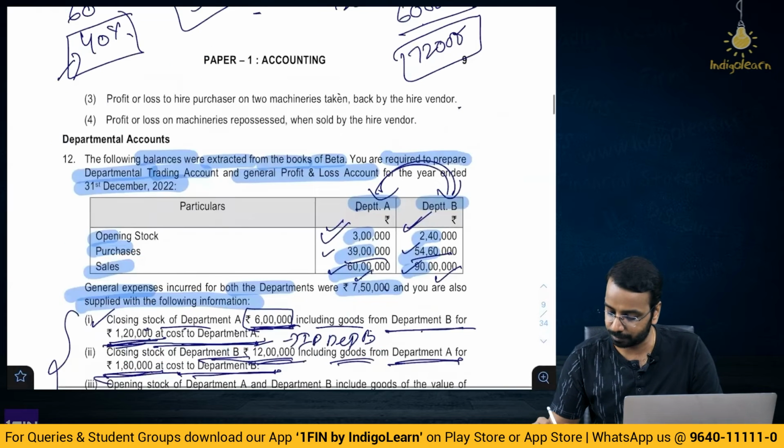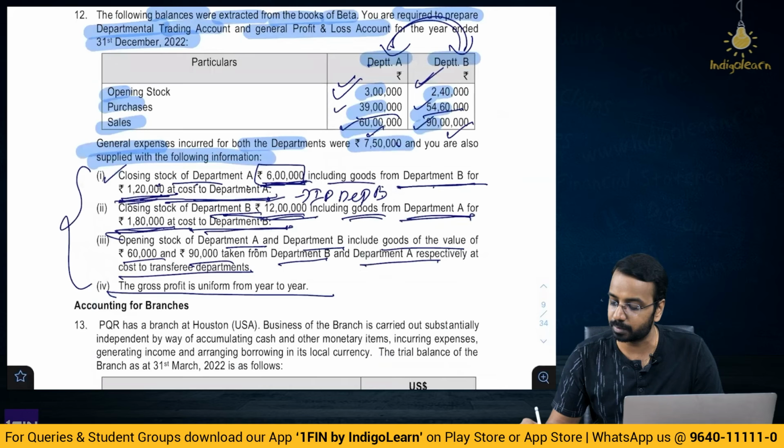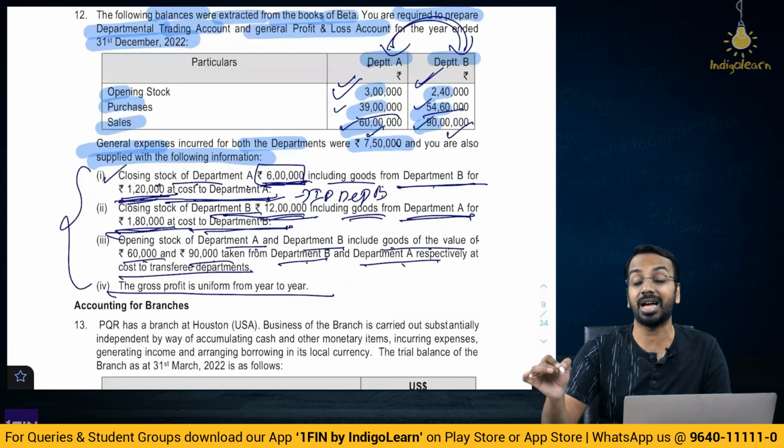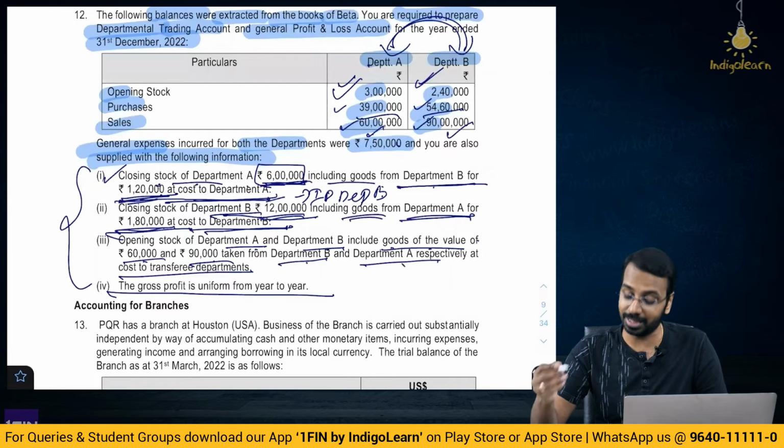Same way opening reserves. Opening stock of department A and department B include goods of the value 60 and 90 taken from department B and department A respectively at cost to the transferee departments, means at selling price.